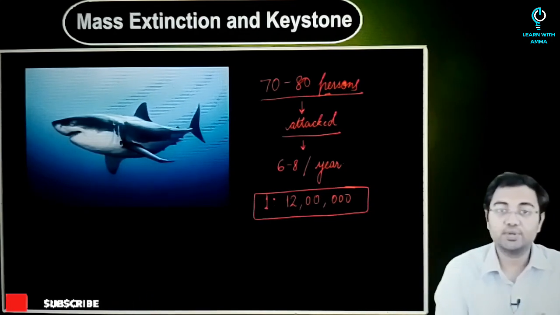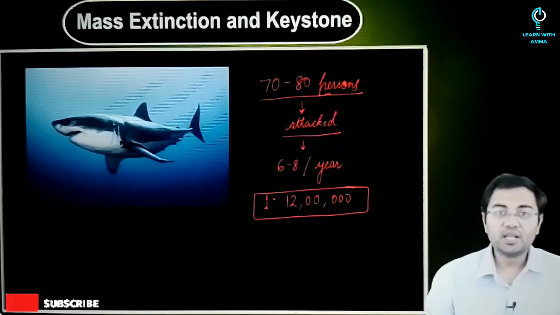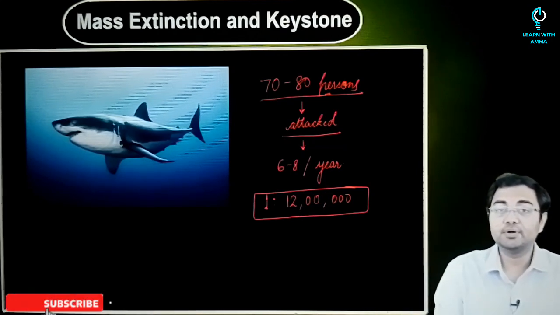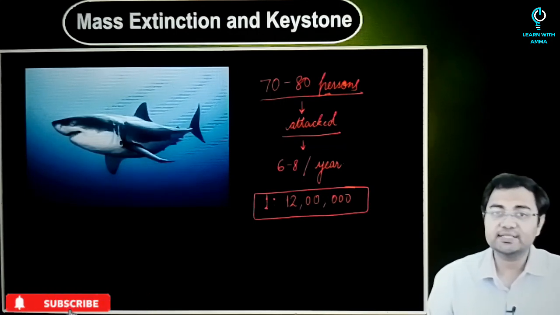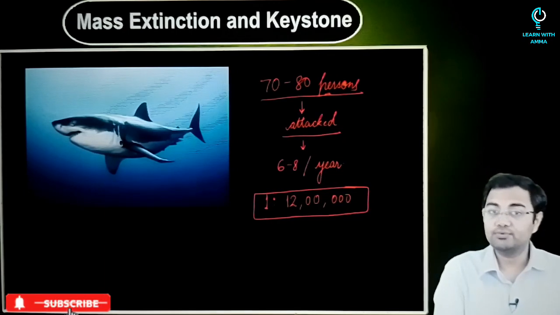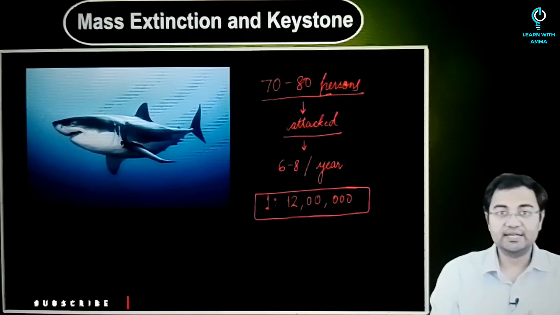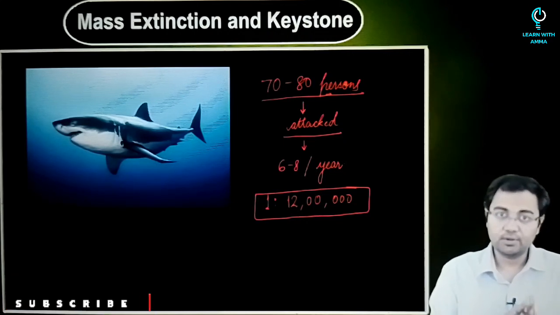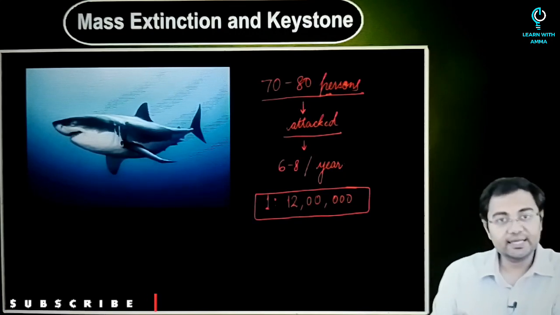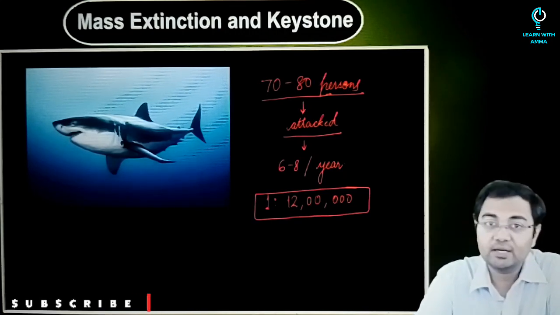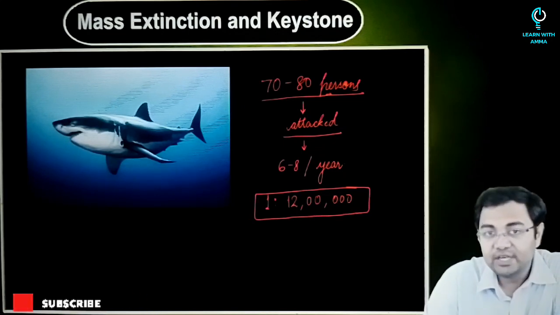Because let's say sharks were absent from an area like this or wherever they are found, then what you would observe is that the number of dead and decaying fish in those areas will start to increase. And that's something that is not going to be good for the environment or the survival of the ecosystem itself. So you have to understand that they play a huge role. It's not only about the food web in general, but also about the role that they play in cleaning up the environment, cleaning up the underwater ecosystem. So that's why they have a very huge role to play.